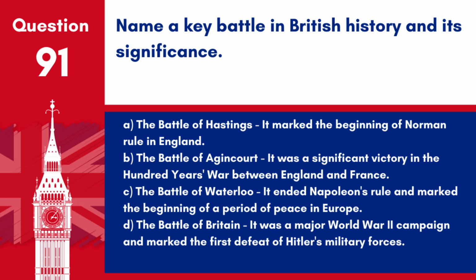Question 91. Name a key battle in British history and its significance. A. The Battle of Hastings. It marked the beginning of Norman rule in England. B. The Battle of Agincourt. It was a significant victory in the 100 Years' War between England and France.